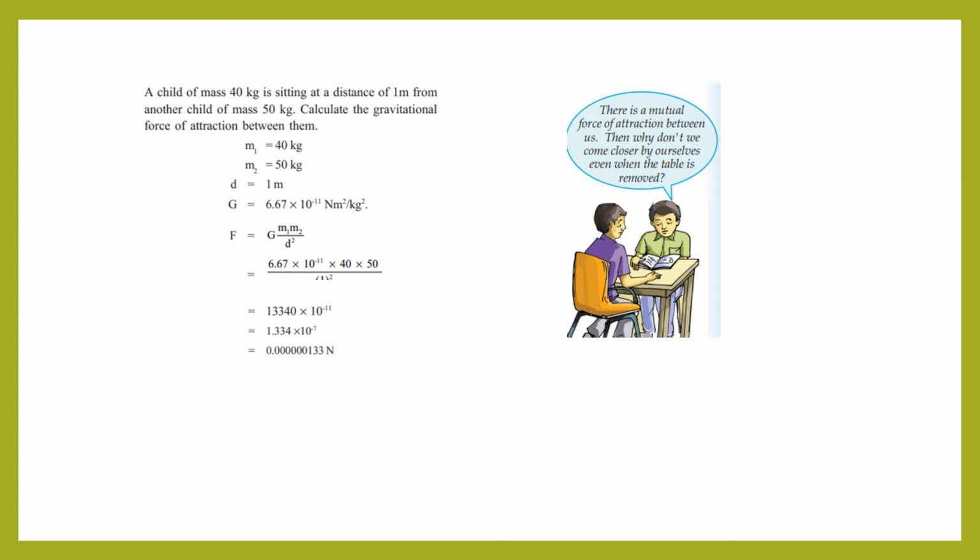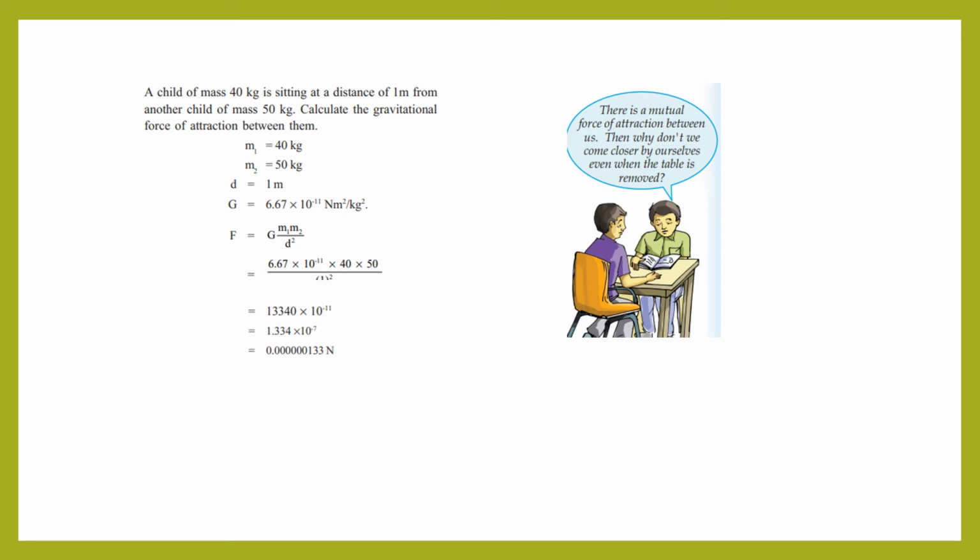So here we can find out the value of F. The force between them is F is equal to G m1 m2 by d square, that is 6.67 into 10 raised to minus 11 into 40 into 50 divided by 1 square. So when we do this calculation, we are getting the value as 1.334 into 10 raised to minus 7 Newton. So you can see the value, isn't it?